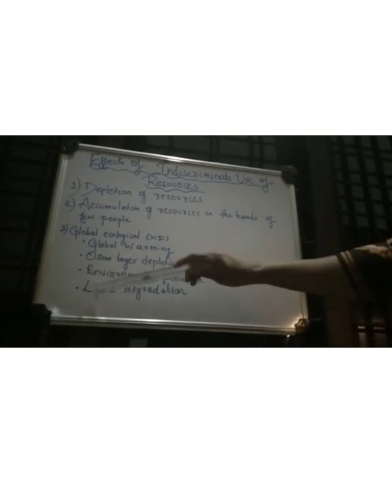Okay, the depletion of the ozone layer may affect the whole society. Then environmental pollution. Okay, overutilization of resources may lead to the pollution of water, air, soil, land, everything, and thus the whole environment may be polluted. So environmental pollution and land degradation: overutilization of land, continuous use of land for cultivation, may lead to land degradation.